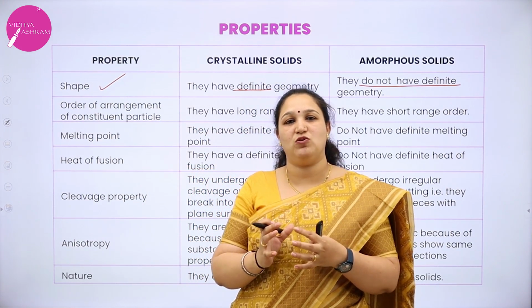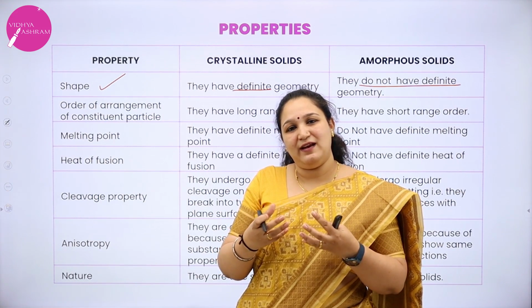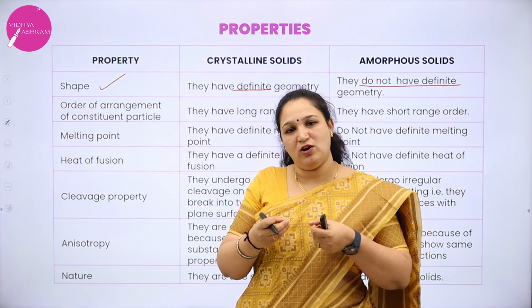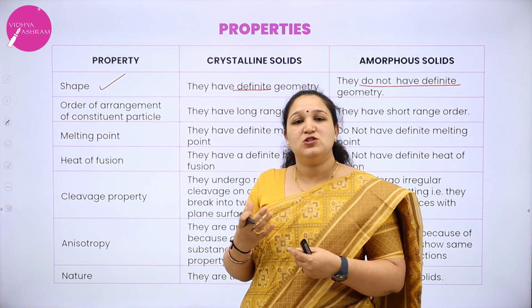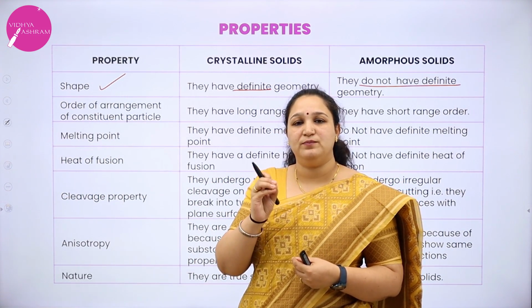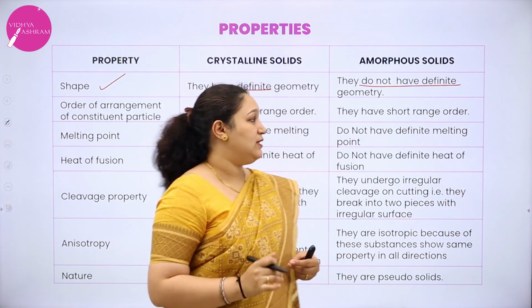The shape can change. For example, if you take glass, at a little higher temperature it will melt or soften, and you can mold it into different shapes as well. So the geometry is not perfect, or not definite, unlike crystalline solids.